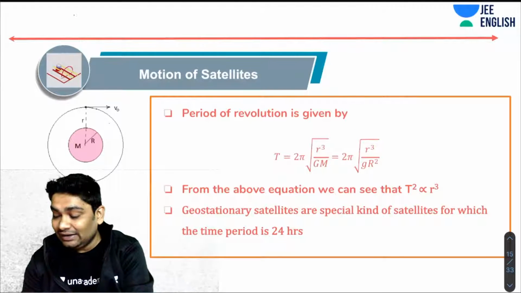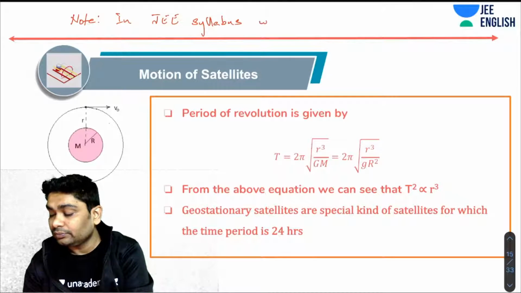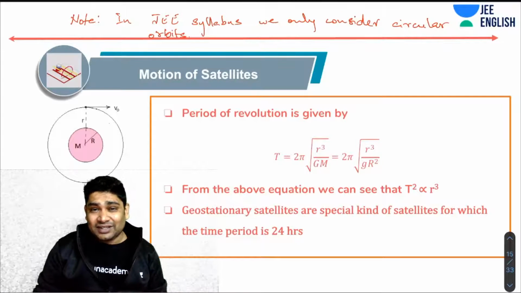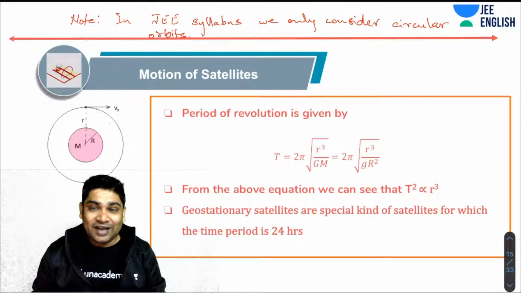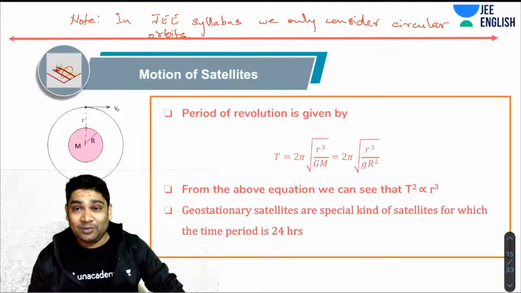So let's write a note here. In JEE syllabus, we only consider circular orbits. We do not talk about elliptical orbits. In reality, the orbits would be elliptical, but the analysis of elliptical orbits is slightly more math extensive, and that is why it is slightly more difficult. So the analysis of circular orbits is definitely way easier.